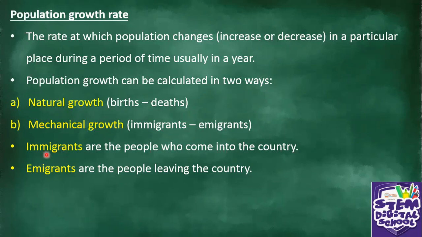Immigrants, what are immigrants? These are the people who come into the country, the foreign nationals. Emigrants are the people who are leaving the country. When the South Africans go to other countries, we'll call them emigrants. Okay, so mechanical growth, we take the immigrants, we subtract the emigrants. So these are the 2 calculations for population growth rate. We can use natural growth or mechanical growth. Okay.